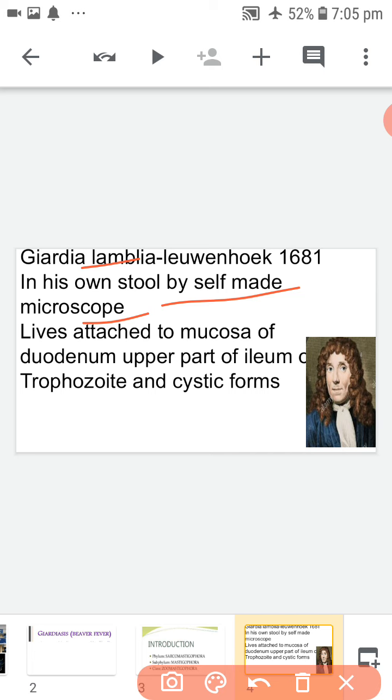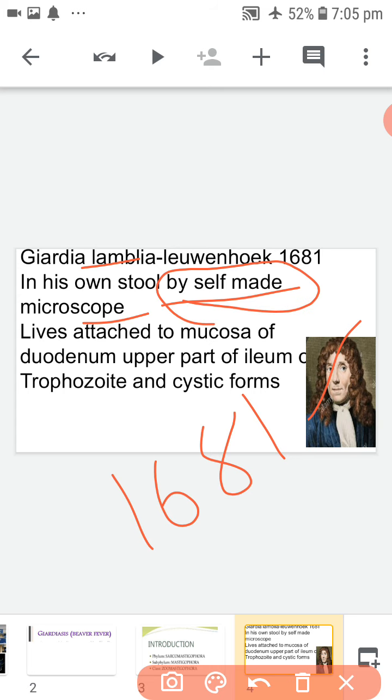Giardia lamblia was first seen by which scientist? Leeuwenhoek in 1681 in his own stool by which method? Self-made microscope.